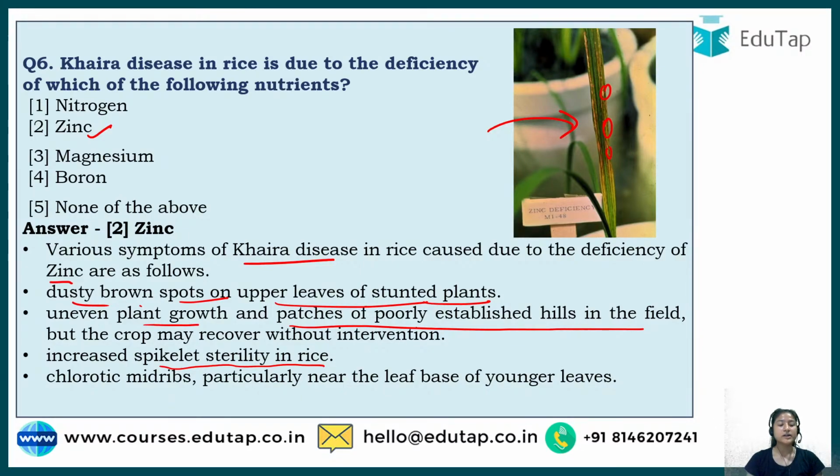Apart from that, what is spikelet sterility? The spikelet is the upper portion of the plant, right? If this is a plant, the grains are here somewhere, pardon my drawing. But what happens if it is deficient in zinc? The particular spikelet would be sterile, which means it would not be able to reproduce, and if it cannot reproduce, seeds would not be made, as we discussed in the previous question also. When fertilization happens, only then are seeds formed. And what do we eat of rice? We eat grains only. Grains are seeds only. Those would be formed when there is fertilization. So this could not happen due to this. Okay, so this is all about Khaira disease.